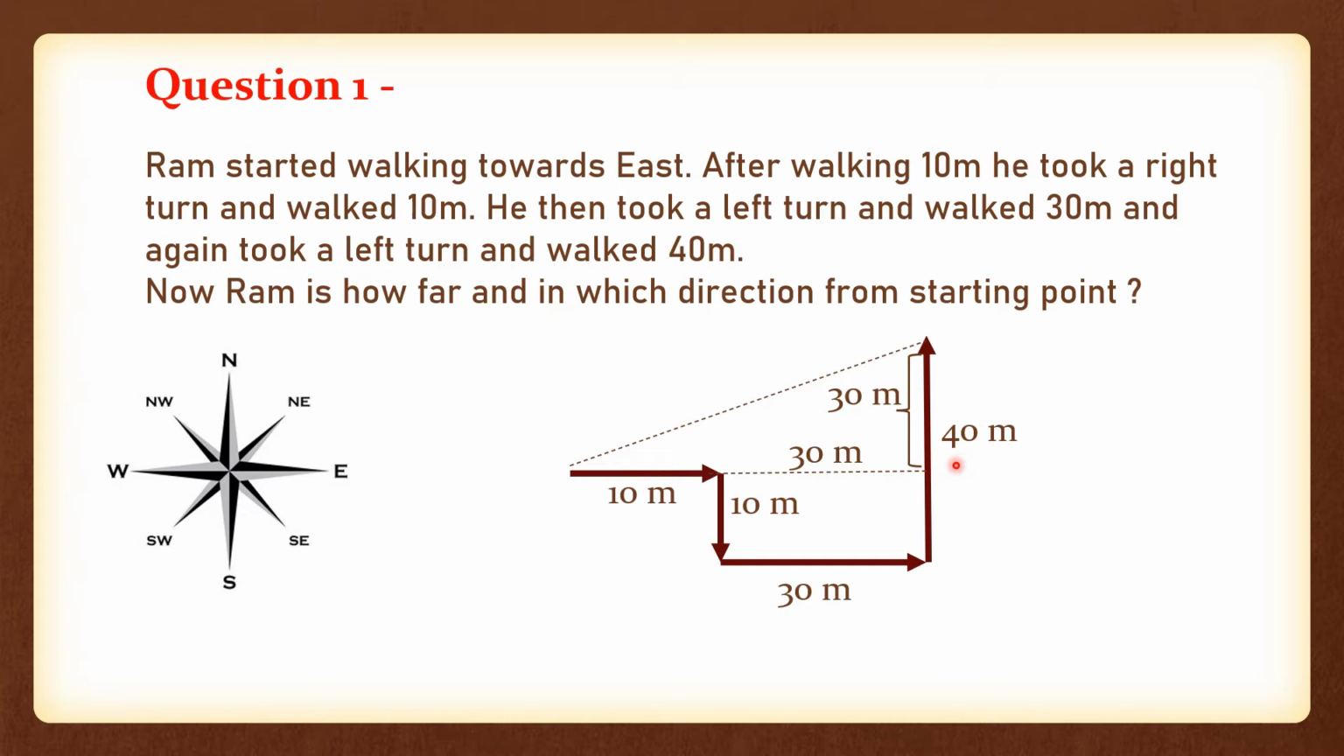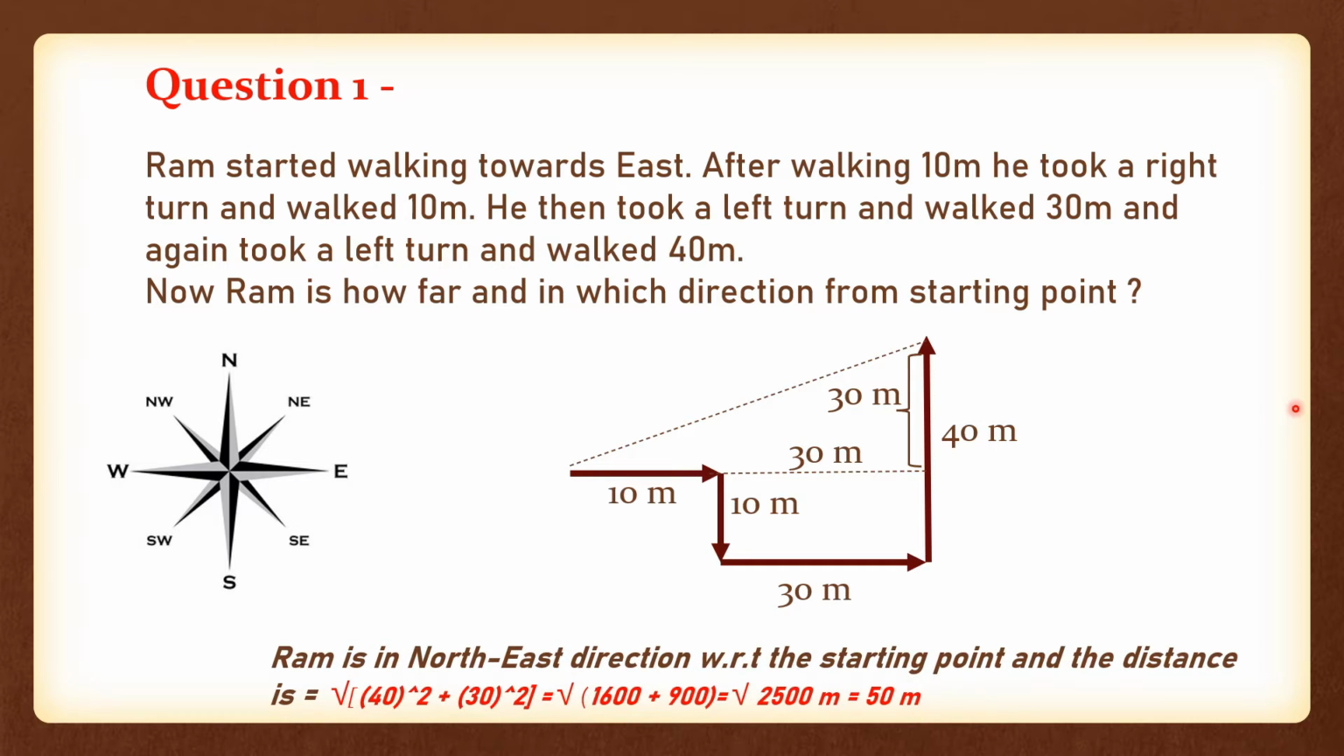Again, I am repeating the same thing. This total line length was 40 meters, right? But from this point to this point, what is the length? 10 meters, right? Correct. So 40 minus 10 will give you this line length. So this line's length becomes 30 meters. So now you have both the base and the perpendicular. So you can directly find the hypotenuse, right? So how can you find it?